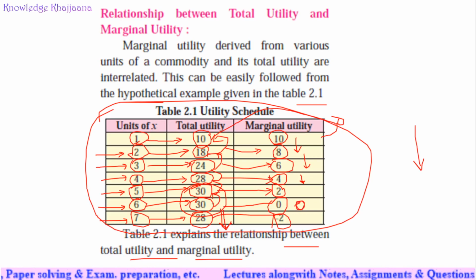When we got the 100% utility satisfaction, then marginal utility became 0. The marginal utility kept on decreasing, and even after that, if we consume more glasses of water, then marginal utility becomes negative. This is called diminishing marginal utility, that is DMU, which we are going to learn.